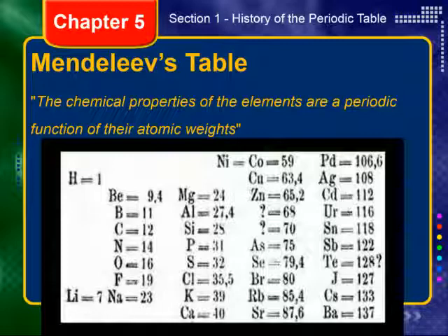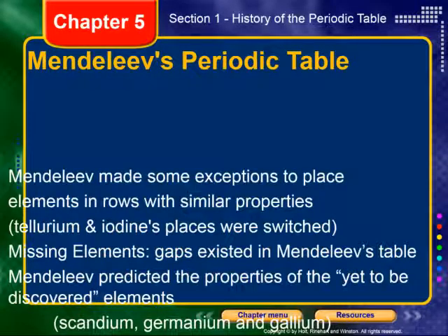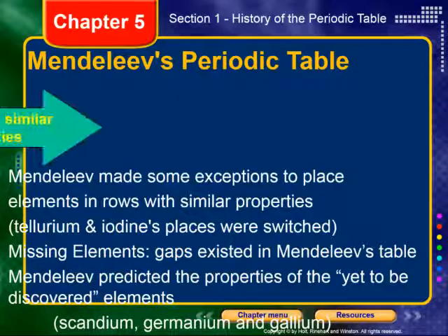Again, Mendeleev had no way to actually count the number of protons in a nucleus. He had no way to count the number of positive charges in that nucleus at all. So the best he could do was atomic weights. And for the most part, it was pretty darn accurate. Now, Mendeleev made some exceptions, okay, to place elements in rows with similar properties.